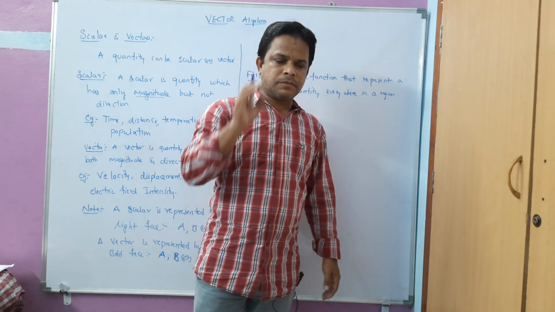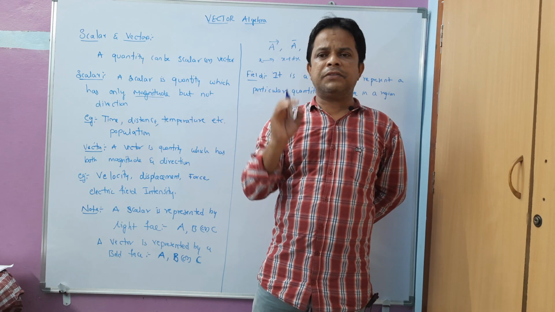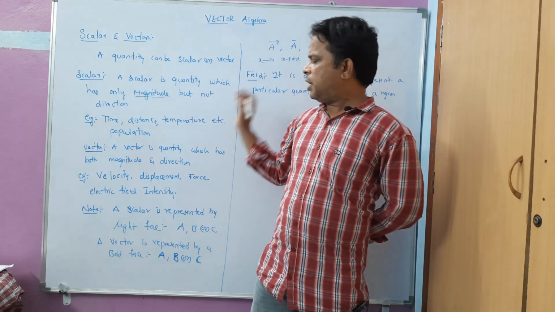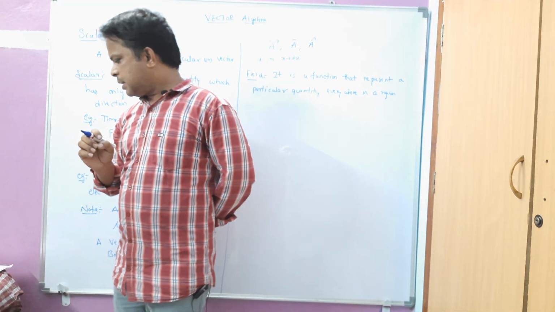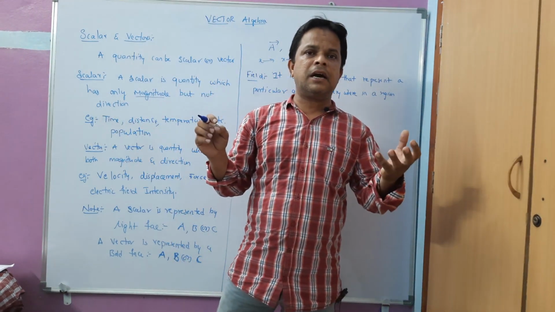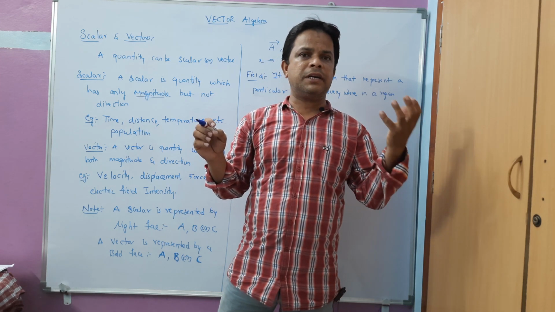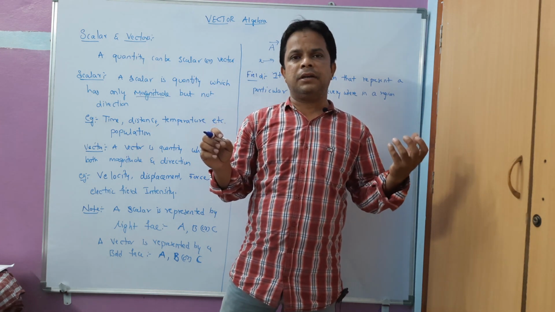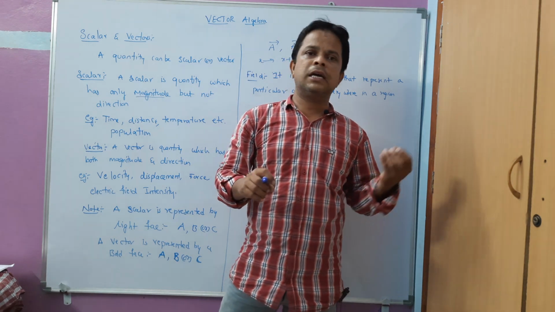Why? Because frequently we are going to say it is a vector field, or a scalar field. That's why, after scalars and vectors, you have to know what a field actually is. If the quantity is a scalar, then that region or field is called a scalar field, and if the region consists of a vector, then that region is called a vector field.